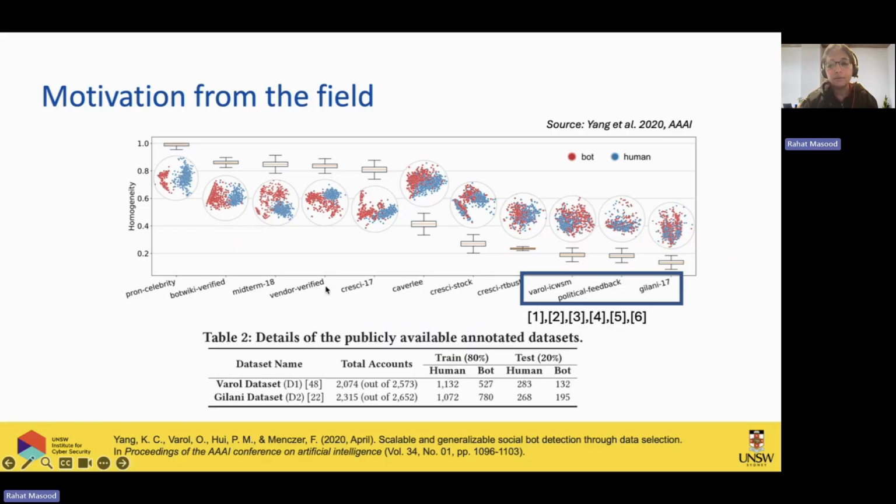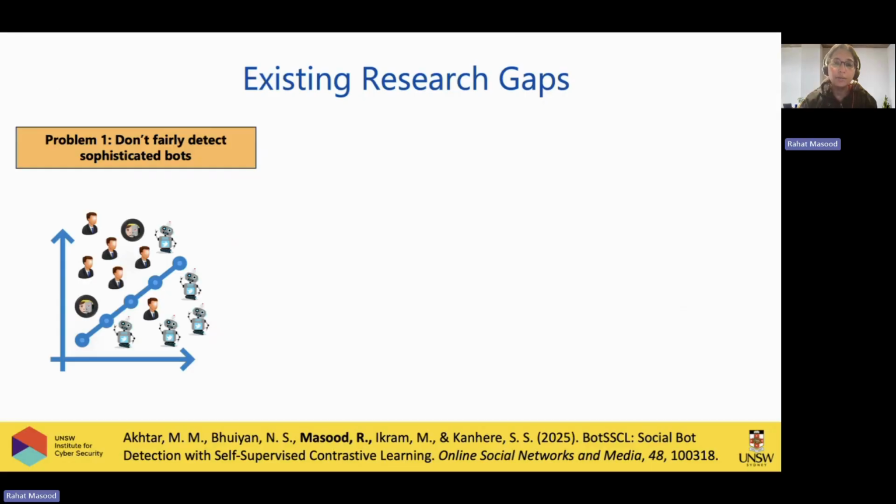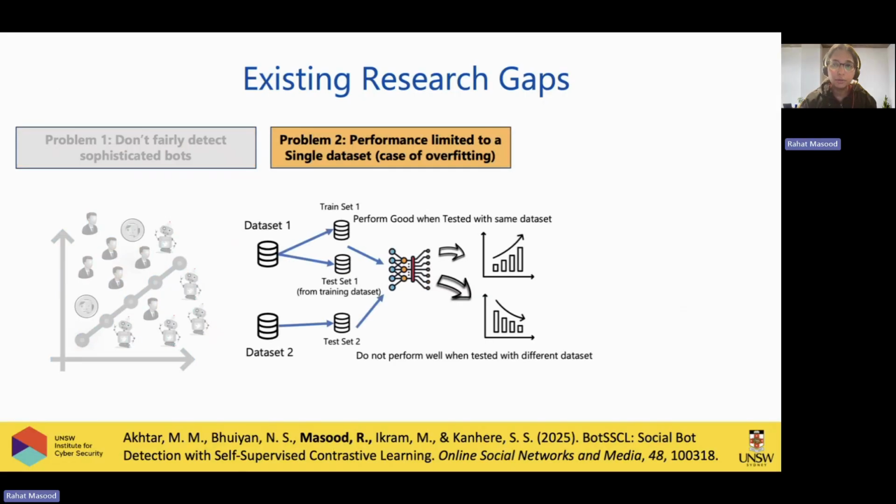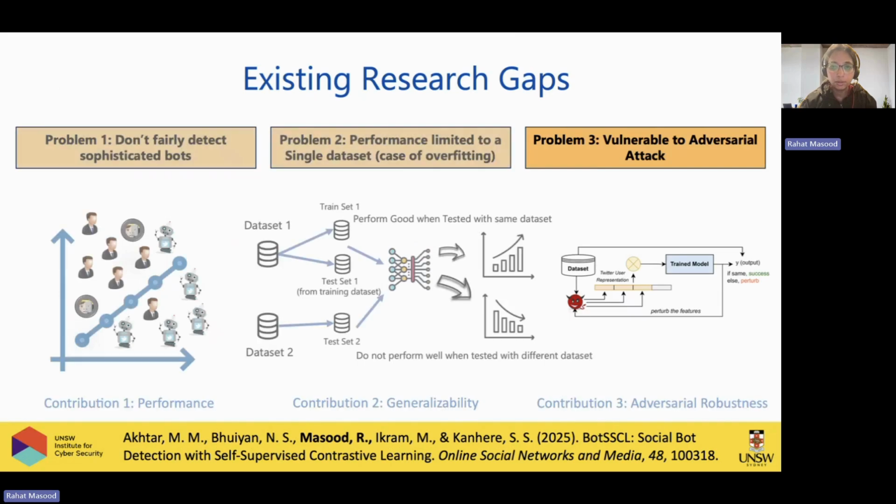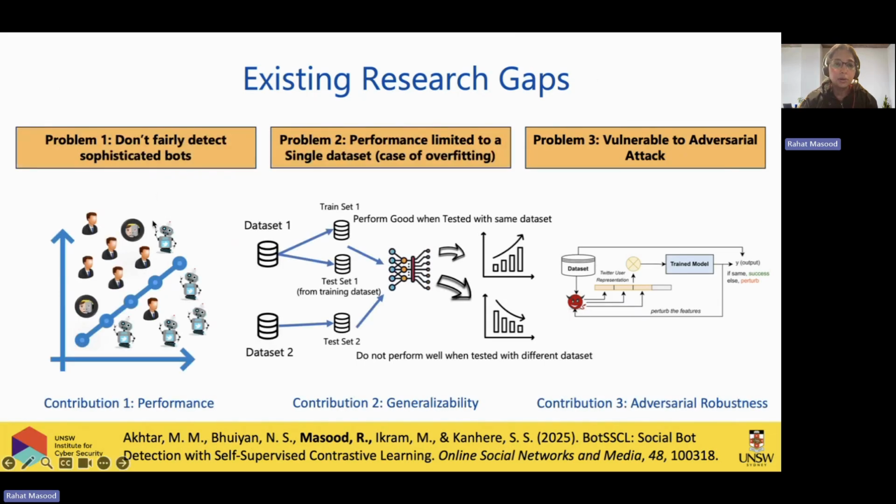And in particular, there were two data sets among them, the Verified data set and the Gilani data set, which we studied. The political feedback data set, unfortunately, we couldn't use because it was suspended. So these were the two data sets that we started working on, and we targeted three research problems. Let me go to the slides quickly. The first problem is how we can detect these sophisticated bots and distinguish them from user accounts.